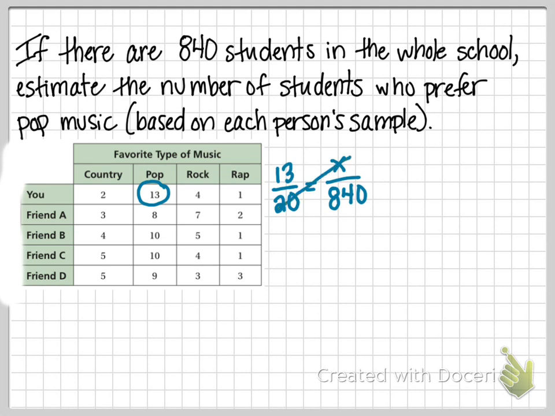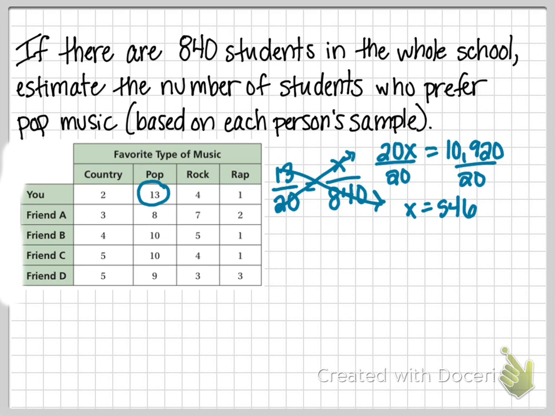Once we have the proportion set up, we can cross multiply. 20x equals 10,920. Divide by 20 on both sides, and we get 546. So your estimate based on your sample would be about 546 students like pop music. All right, so I'm going to write that here next to you, 546.